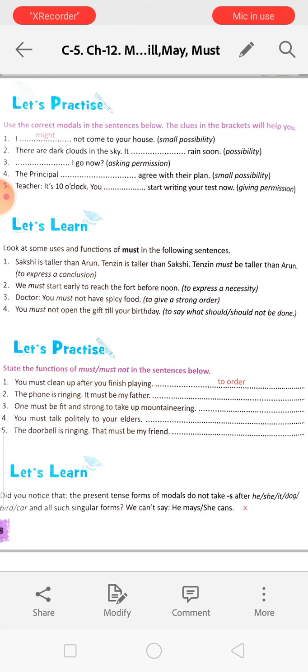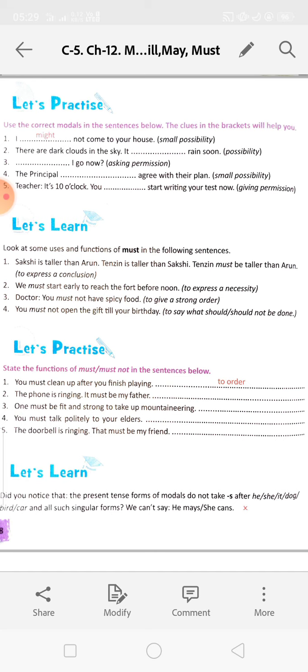We must start early to reach the fort before noon. It is to express a necessity. Doctor, you must not have spicy food, to give a strong order. You must not open the gift till your birthday, to say what should not be done. So must is used to express a conclusion, to express a necessity, to give a strong order, to say what should or should not be done.